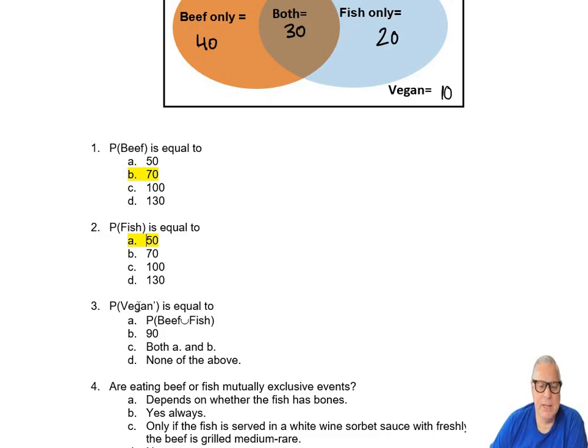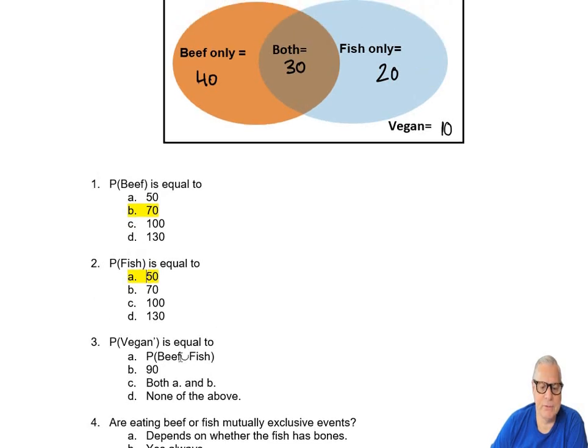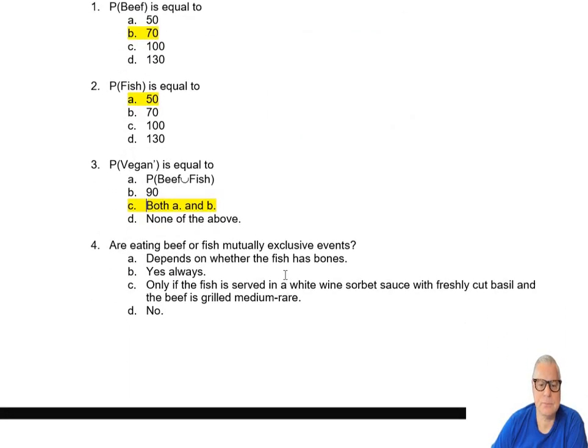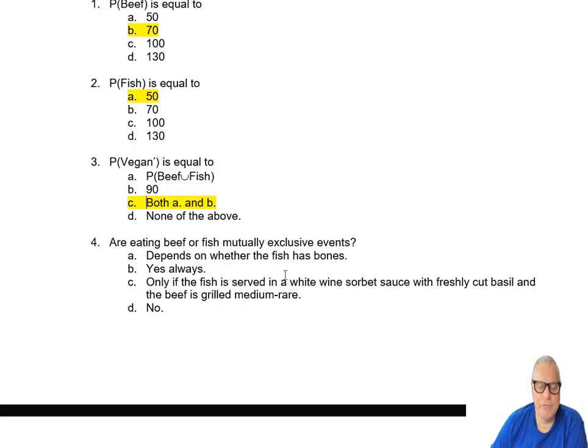The probability that somebody is not a vegan, that's the probability of beef union fish, is 90, that's also correct. And so both A and B are correct. Are beef or fish mutually exclusive events? Depends on whether the fish has bones. Yes, only if no.